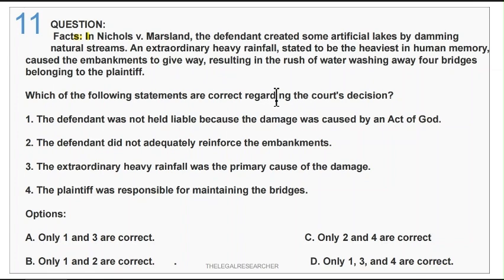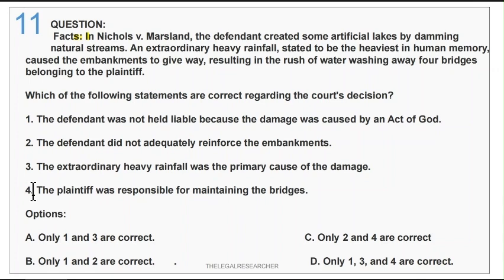What would be the court's likely decision? We have already discussed this case. Now, let's see the options. The first statement is the defendant was not liable because the damage was caused by an act of God. Second is the defendant did not adequately reinforce the embankments. Third is the extraordinary heavy rainfall was the primary cause of the damage. Fourth is the plaintiff was responsible for maintaining the bridges.